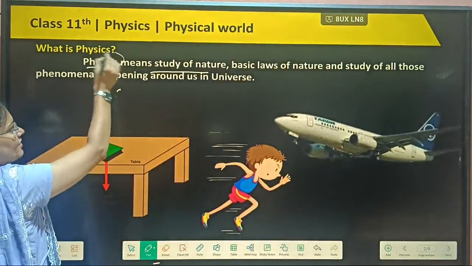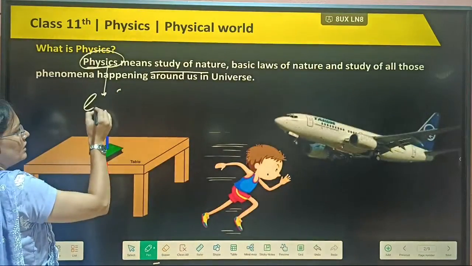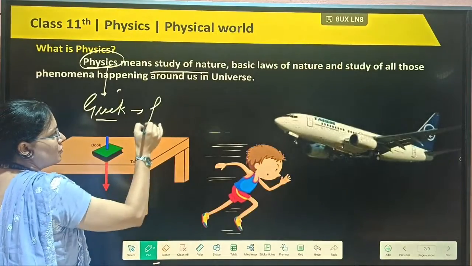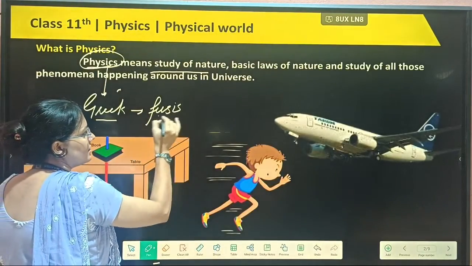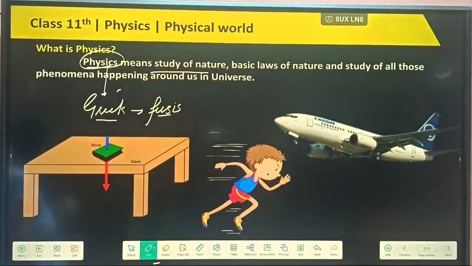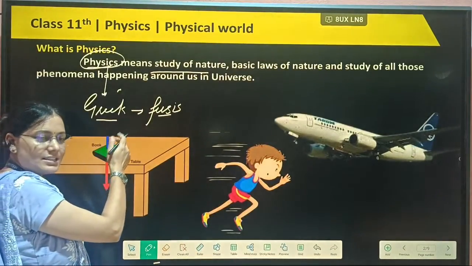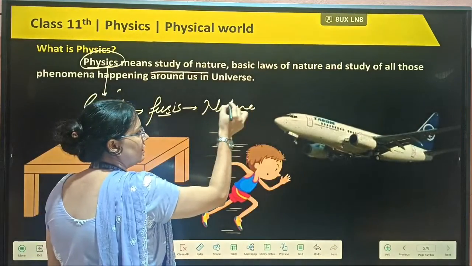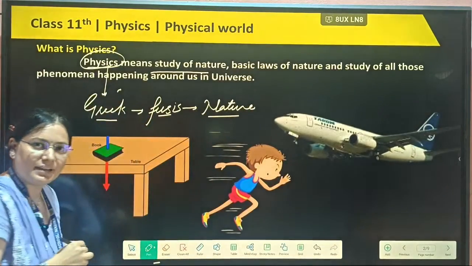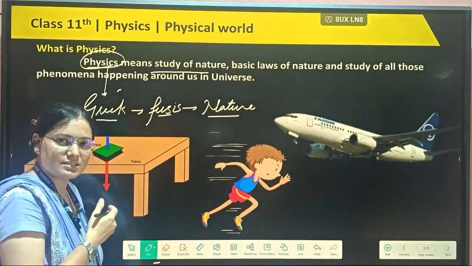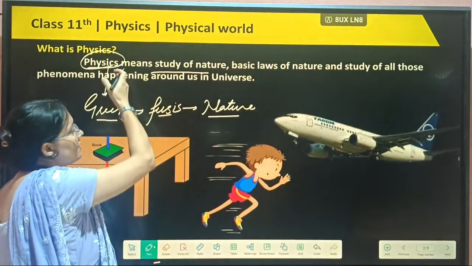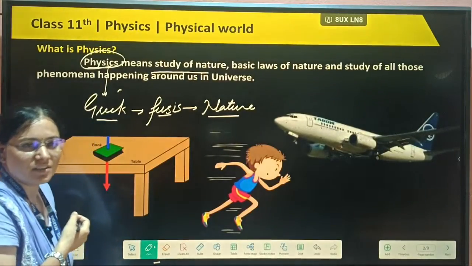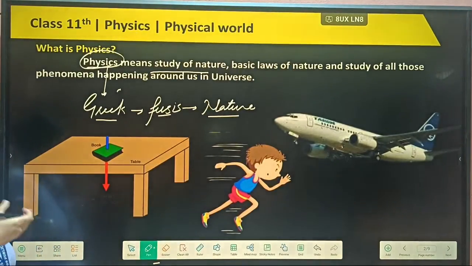The word physics comes from the Greek word physis. What is the meaning of physis? It comes from the Greek language, and it means nature. Anything happening in our nature is physics only. Physics is not a cramming language, it is an understanding language of what happens to us in daily life.